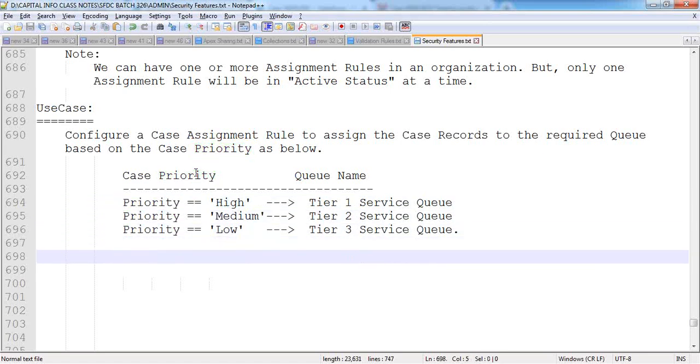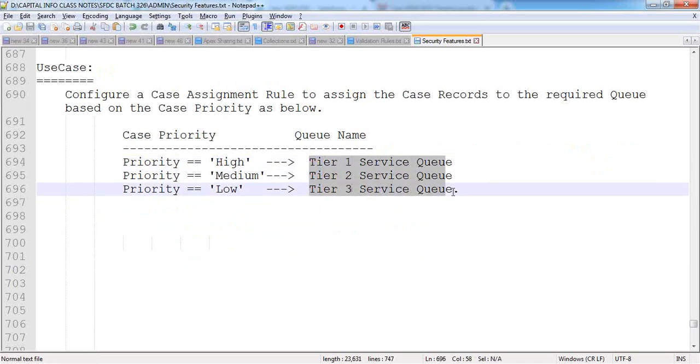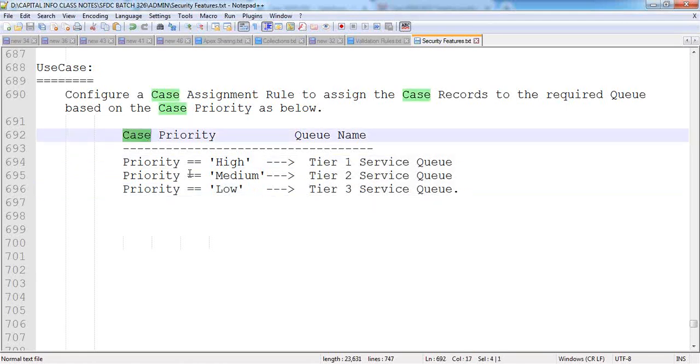Now, in this case, what needs to be done? First of all, we have to create these 3 queues: tier 1 service queue, tier 2 service queue, and the tier 3 service queue. These 3 queues should support the case object, because I would like to place the case object records inside them. So as step 1, we have to create these 3 queues by adding the case object as the supporting object and the development user as the queue member.